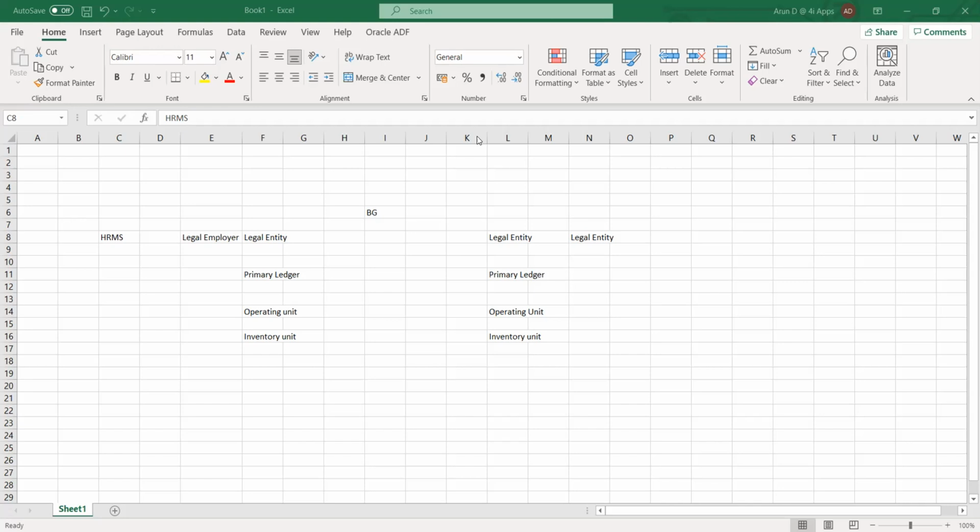And also, I have a headquarters which will generate the expenses. Basically, I have a process wherein the head office will make the expenses, the employees' expenses, the local conveyance. So everything will be made by my head office. In this case, since it is making some expenses, even my headquarters will be considered as an operating unit. Next one is inventory, the inventory unit. It's nothing but to store the items.